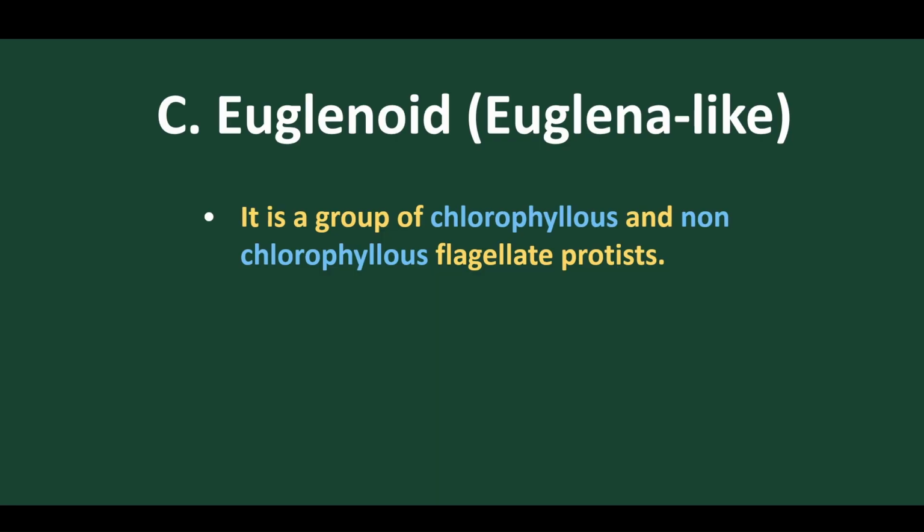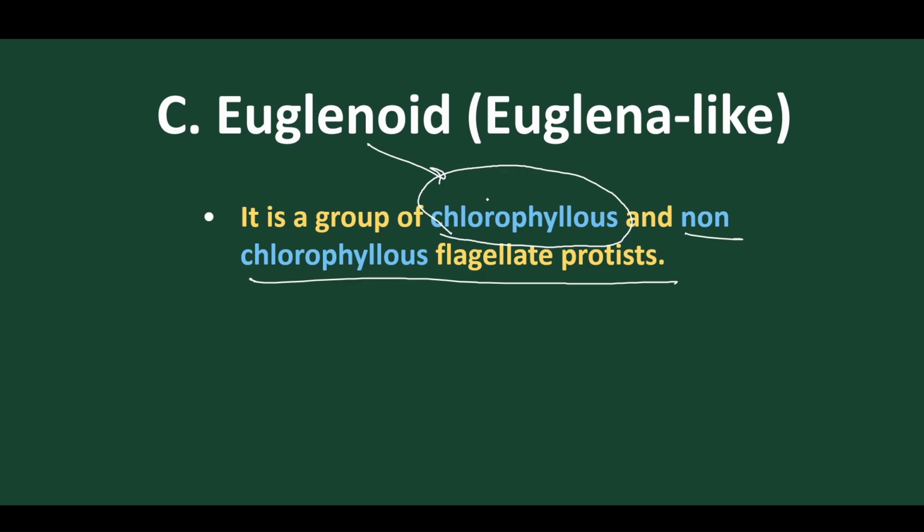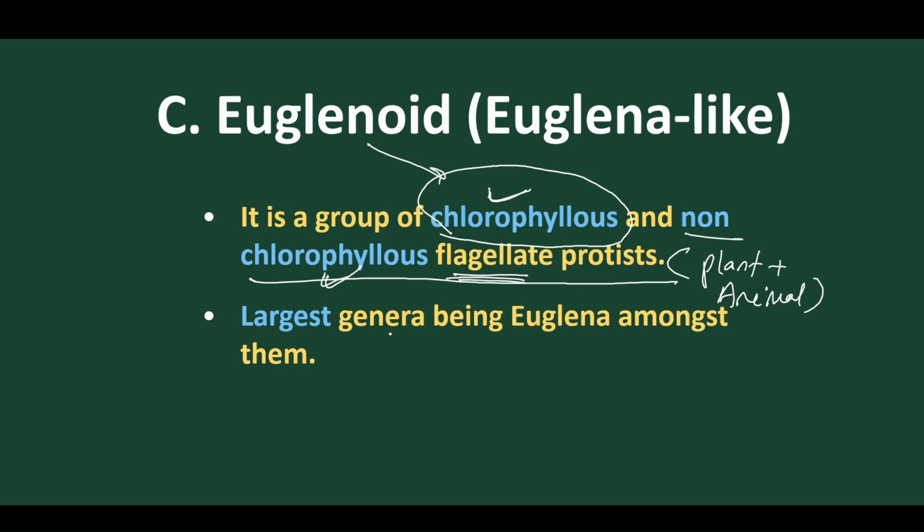Let's start. These Euglenoids are a group of chlorophyllous, meaning they contain chlorophyll, and also non-chlorophyllous flagellated organisms. These are groups where we find both chlorophyllous and non-chlorophyllous forms, and they contain flagella. So this indicates that they behave with plant plus animal nature. Euglena contains plant characters as well as animal characters. And Euglena is regarded as the largest genus among euglenoids.